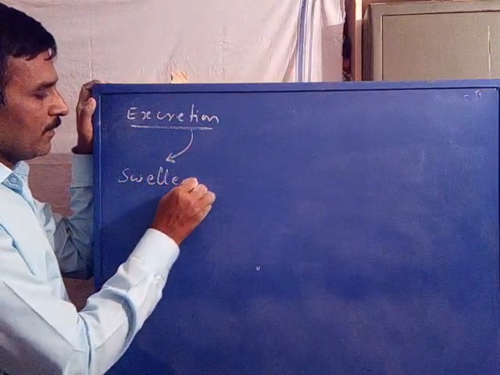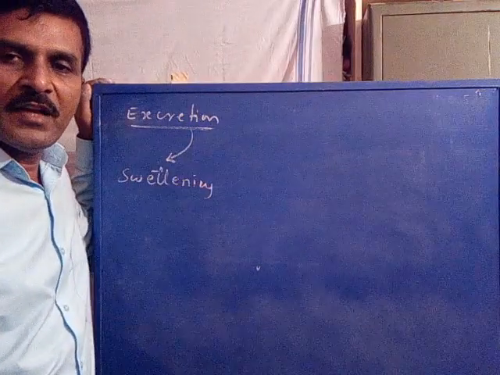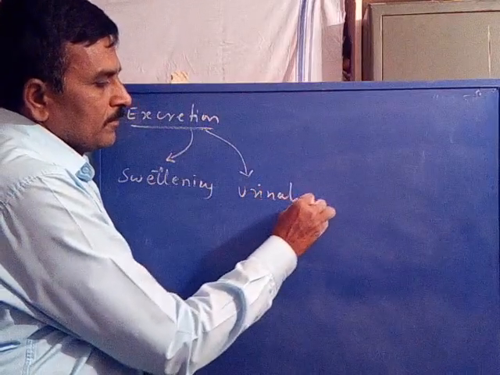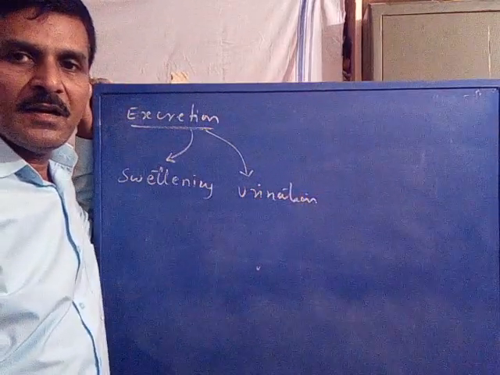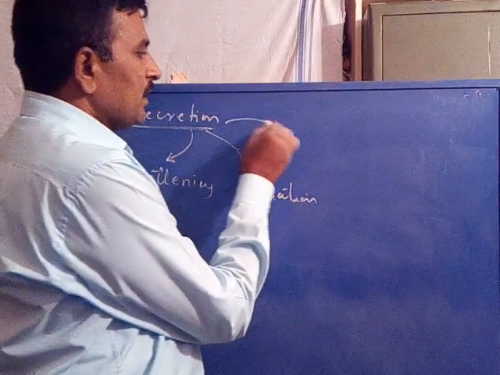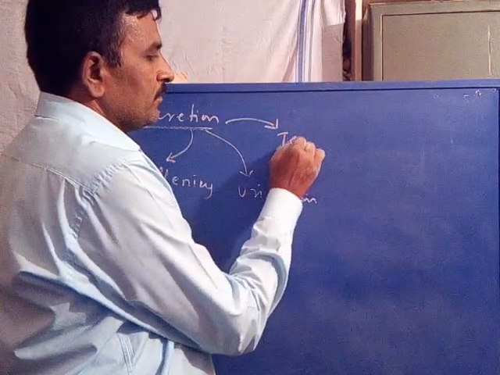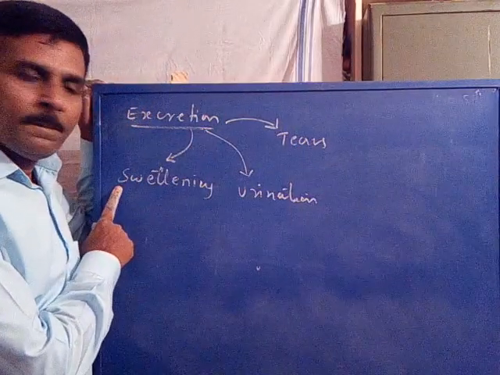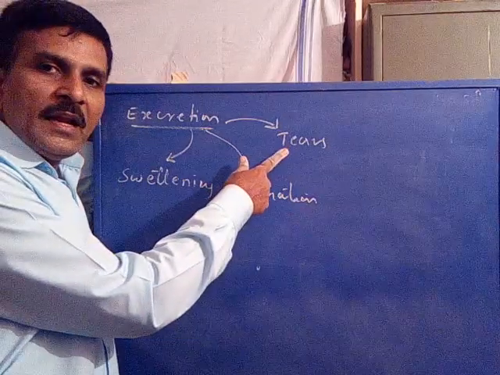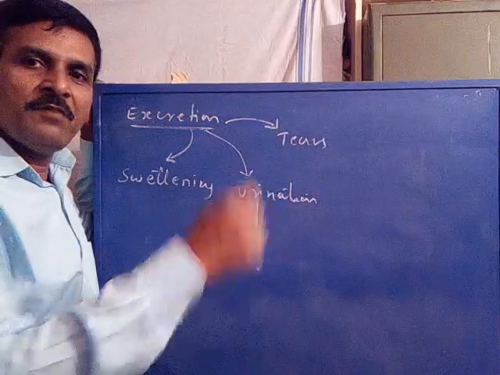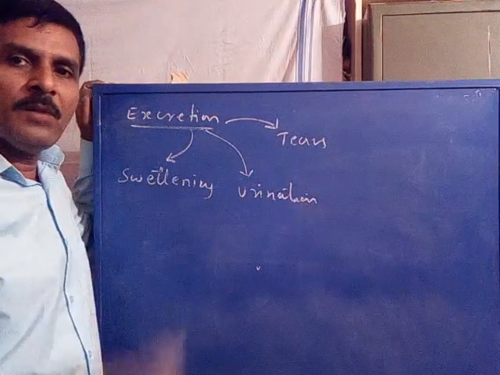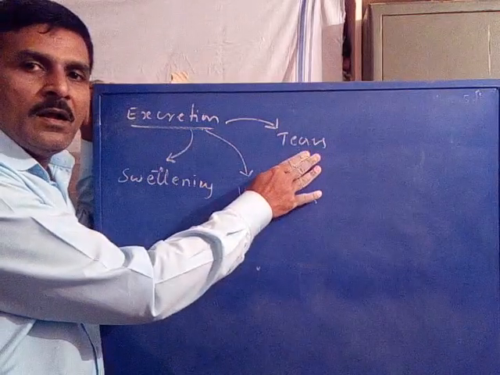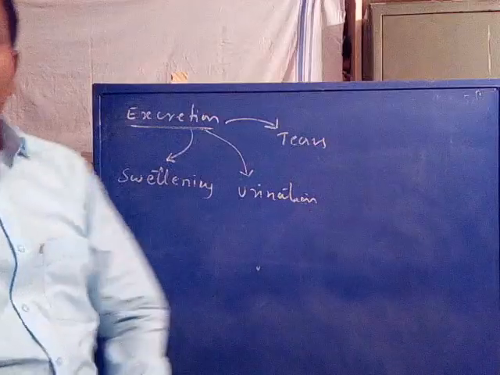Sweating. Some drugs are excreted through sweating, some others are excreted through urination, and some other drugs are excreted through tears. So sweating, urination and tearing are the processes of drug elimination from the body, called excretion. Depending upon their nature, drugs may be excreted either through sweating, urination or tearing, called drug excretion.